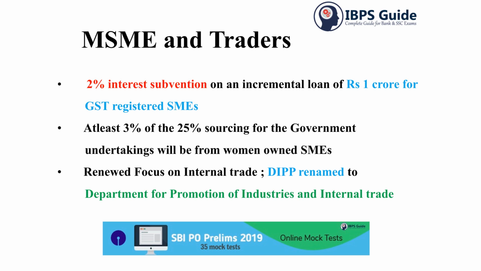We'll see a few highlights with respect to MSME sectors and traders. We had recently seen in our quiz that DIPP, that is Department of Industrial Policy and Promotion, was renamed Department for Promotion of Industries and Internal Trade. This was done to support the startups as well. Now they have provided a 2% interest subvention on incremental loans of rupees 1 crore for GST registered SMEs, and women owned SMEs are also a focus: at least 3% of the 25% sourcing for government undertakings will be from women owned SMEs, that is, the raw material will be going from the women owned MSMEs.